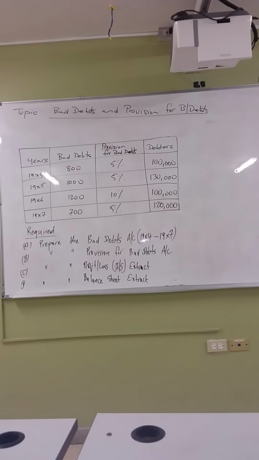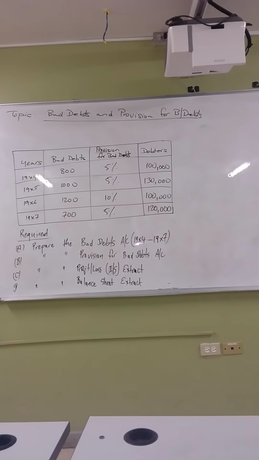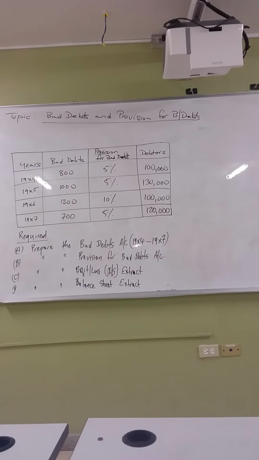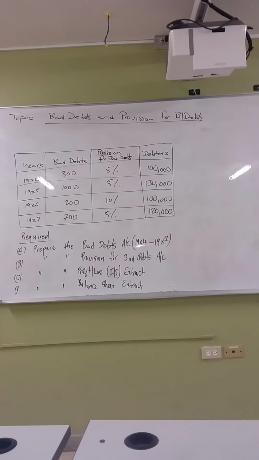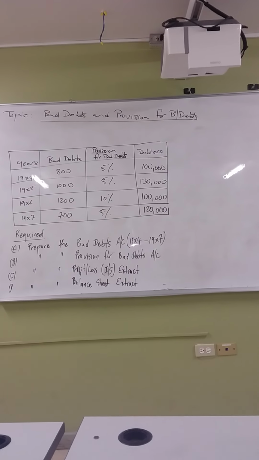So take, for example, your debtors for the year 2005. Assuming that your debtors for the year 2005 was $500,000, that is the total amount that is outstanding to the company for the year.